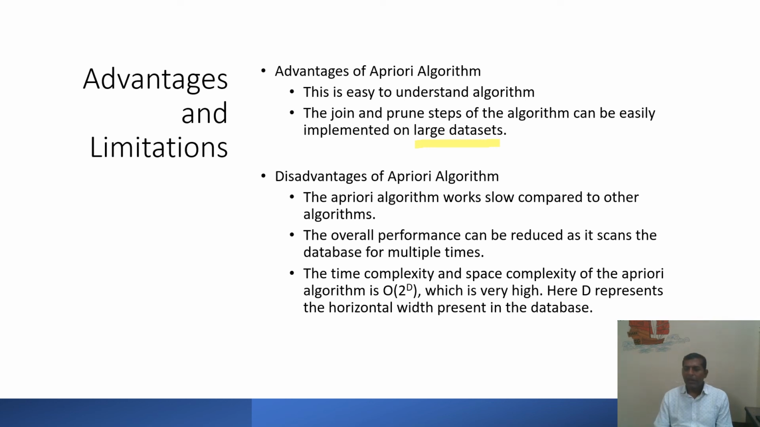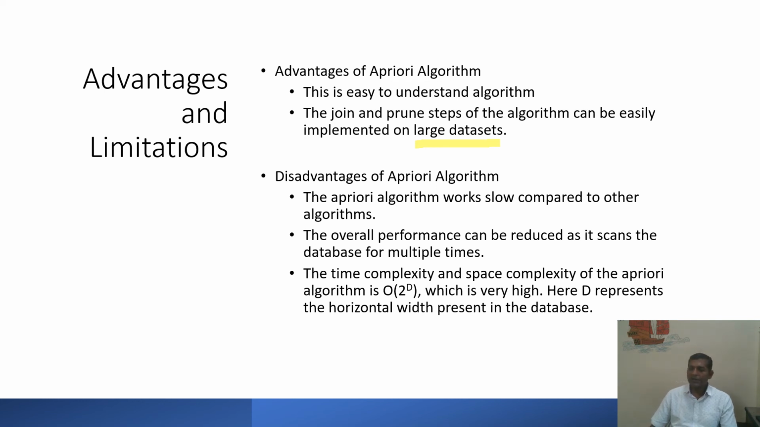We can just keep applying this Apriori algorithm, and it will work. Then there are a few disadvantages with this Apriori algorithm. The algorithm works slow compared to other algorithms. The first time we apply single item sets, then we go for 2 item sets, then 3 item sets. So this is a very slow process. It will take lots of time. If we have a large number of item sets in the data set, it takes time to scan every item set from the data set. Overall, the performance can be reduced as it scans the data set multiple times.